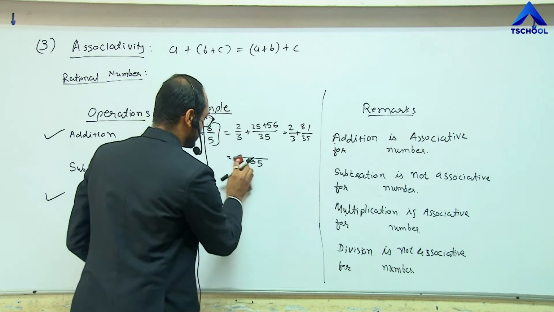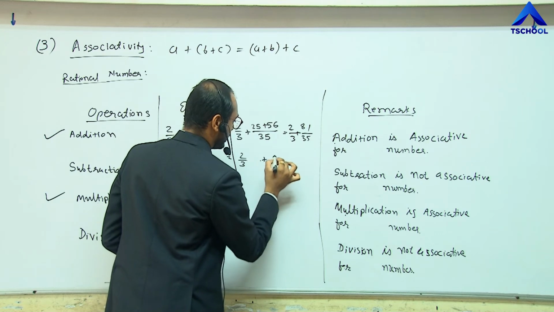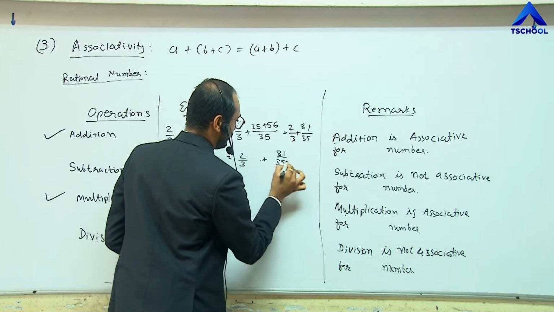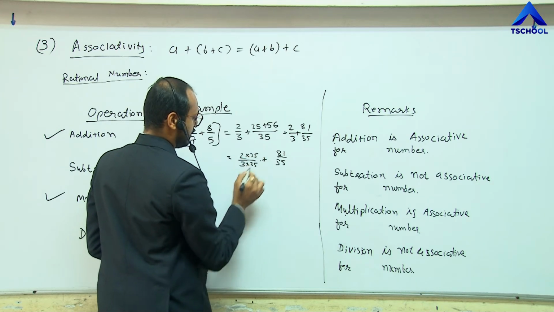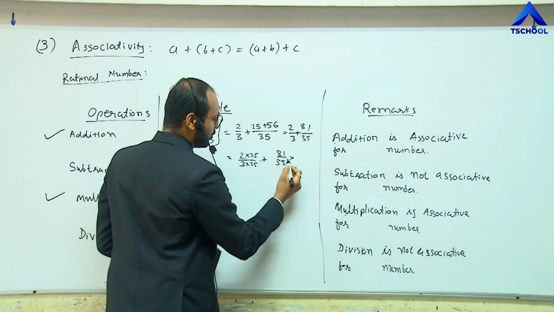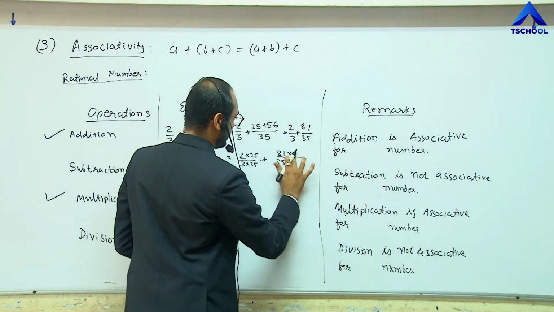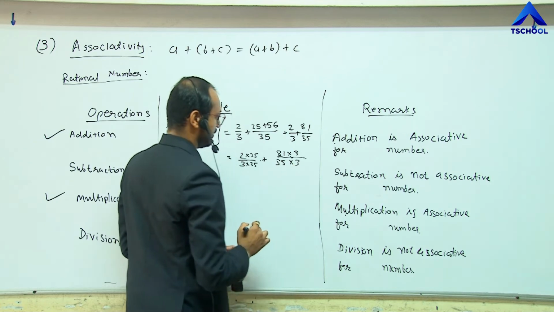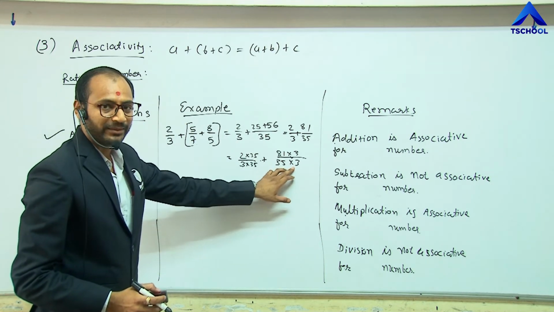Let me do the same process here again: 2 by 3 plus 81 by 35. To make the denominator equal, I have to multiply by 35 in numerator and denominator here, and multiply by 3 and 3 here. Now the denominator is the same.